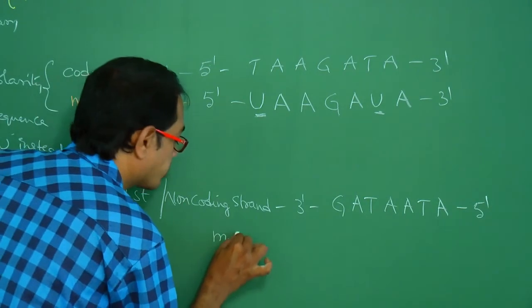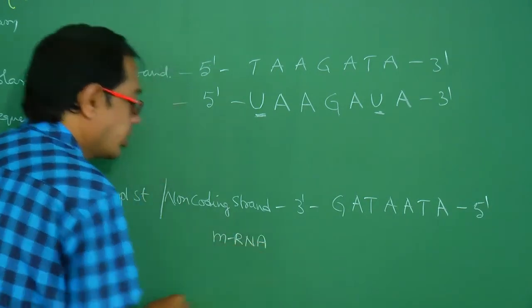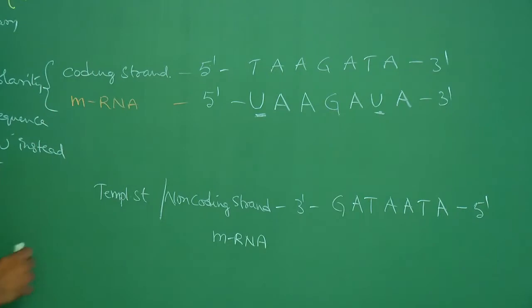mRNA sequence. What is the relation between template strand and mRNA? Both have antipolarity and complementarity.